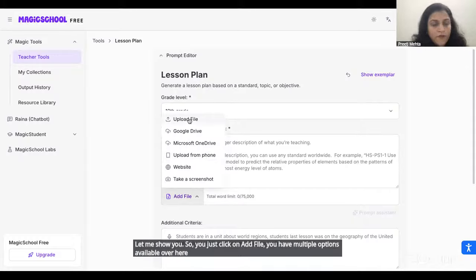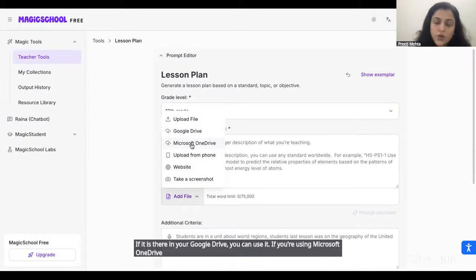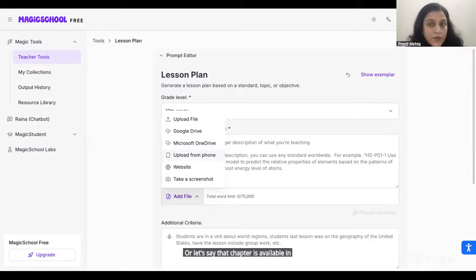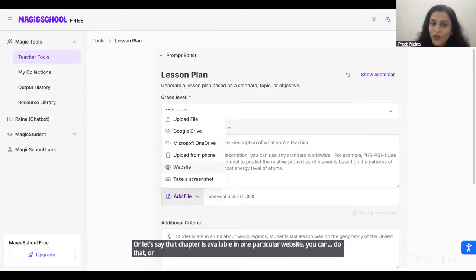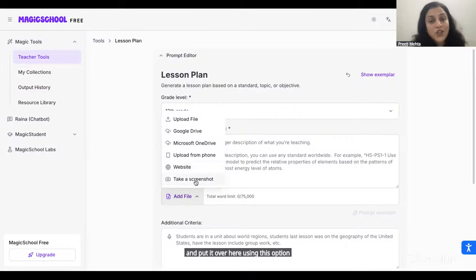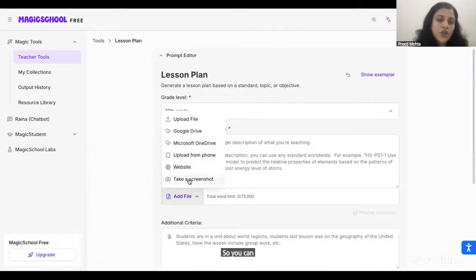You can upload it from your system. If it is there in your Google Drive, you can use it. If you're using Microsoft OneDrive, you can use that also. If you have it on your phone, you can upload from your phone. Or let's say that chapter is available on one particular website, you can do that. Or if you have a book, you can take a screenshot and put it over here using this option of take a screenshot. Because many a times we have a chapter with us, but we don't have it available digitally. We have it physically in the book. So you can click on take a screenshot as well.